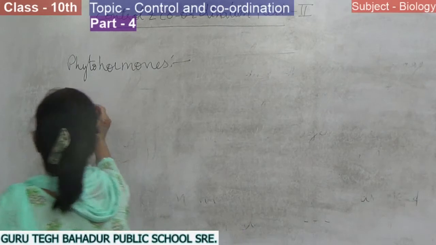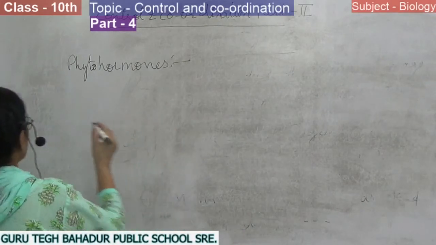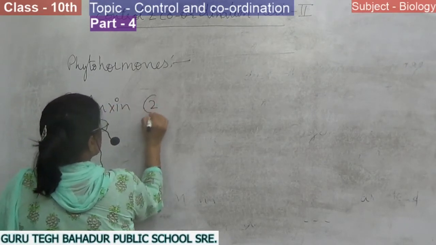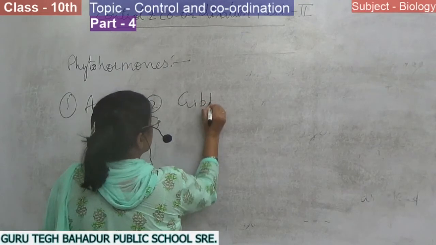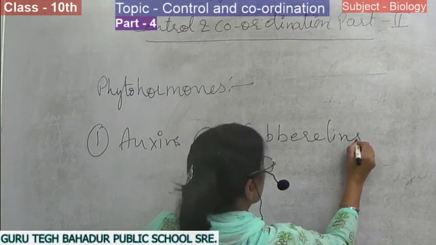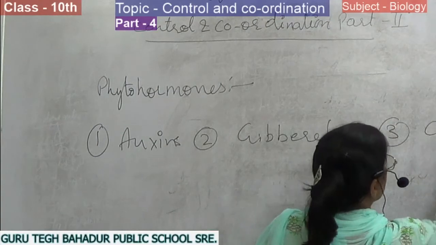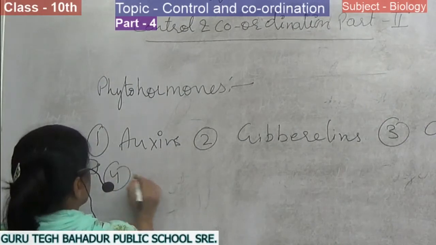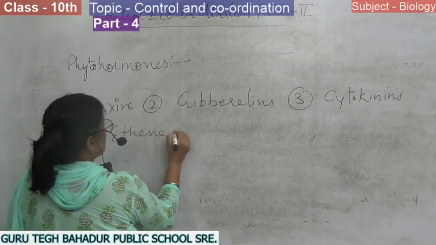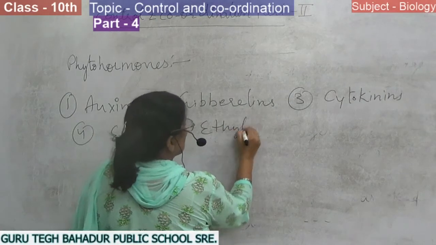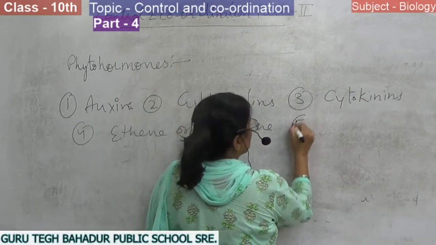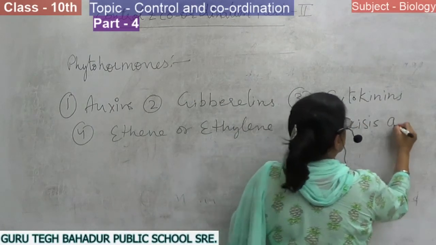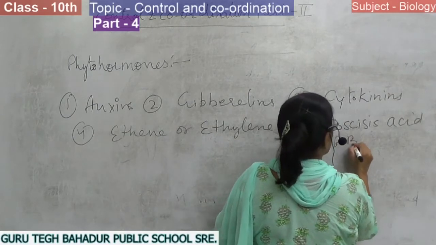So 5 types of phytohormones are there. Their types are: number 1, auxins; number 2, gibberellins; number 3, cytokinins; number 4, ethene or ethylene; and number 5, abscisic acid, which is also called ABA.